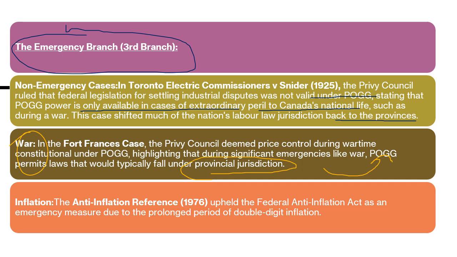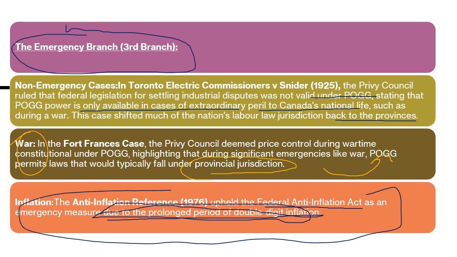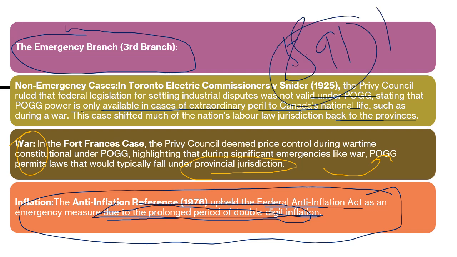Inflation. So on inflation you will get a question many times. So, in the Anti-Inflation Reference, the Federal Anti-Inflation Act was upheld as an emergency measure due to a prolonged period of double-digit inflation. So this is something of national concern as well as emergency concern. So here this comes under both the branches and this comes validly under section 91 POGG. So the federal government can take up an inflation matter that is of immediate attention.